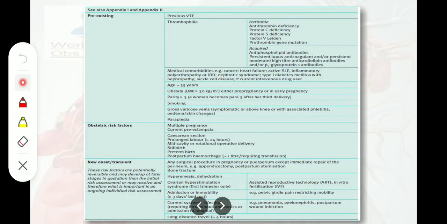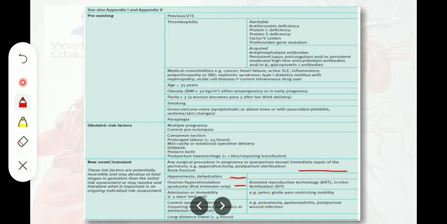Okay, so in the transient risk factors, we have any surgical procedure in pregnancy or puerperium except immediate repair of perineum, that is appendectomy, postpartum sterilization, and bone fracture. Okay, so any surgical procedure would be included among the transient risk factors. Hyperemesis gravidarum is also a transient risk factor. Ovarian hyperstimulation syndrome is also a risk factor. Here it is very important that it is about the first trimester only.